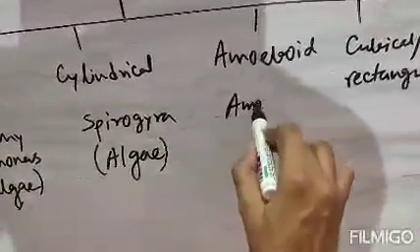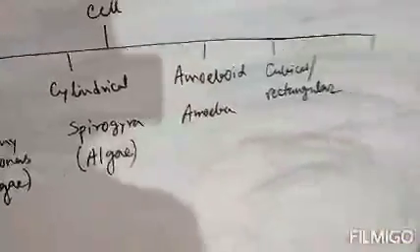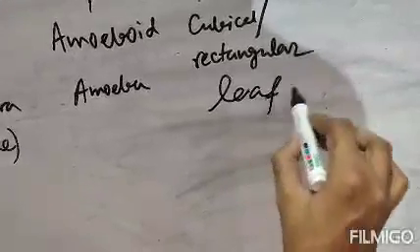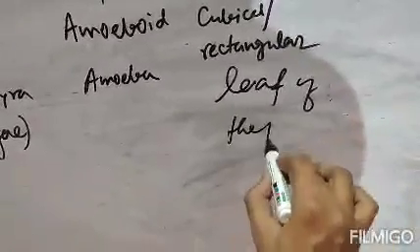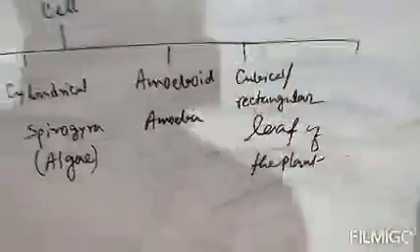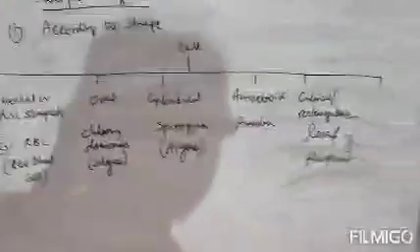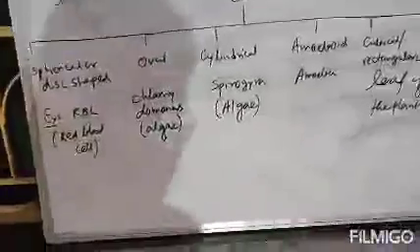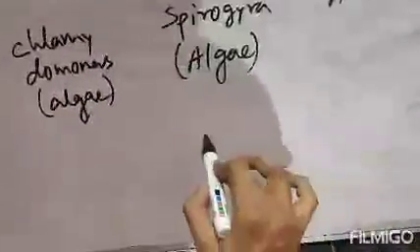Next, amoeboid. Example will be your amoeba. Next, cubical or rectangular. Example will be leaf of the plant. This is the cell shaped, cubical or rectangular. In spite of all these cells, there are two special or uniquely shaped cells. There are extra two uniquely shaped cells. Number one is slipper shaped.